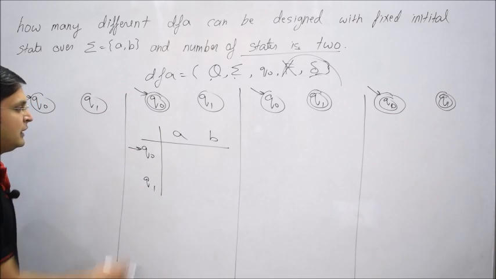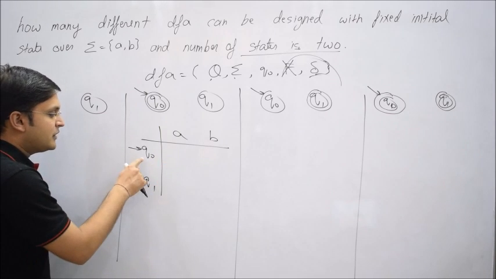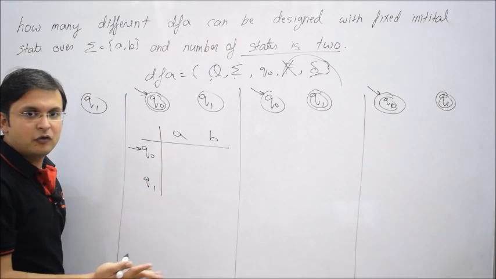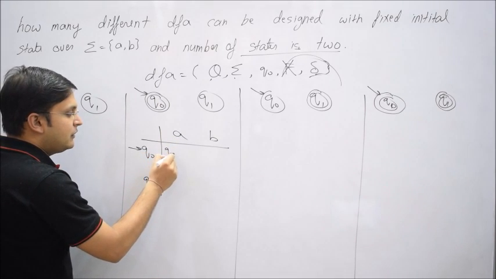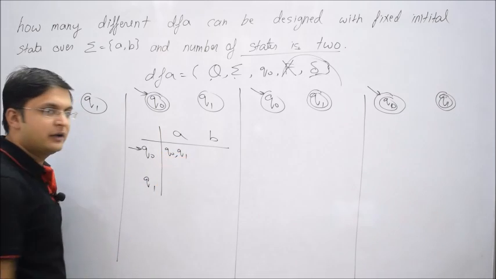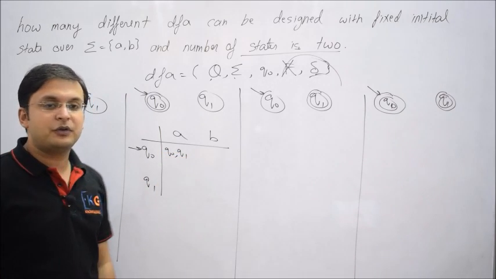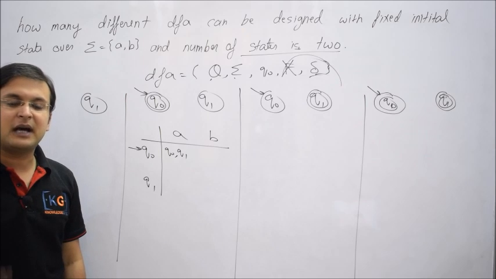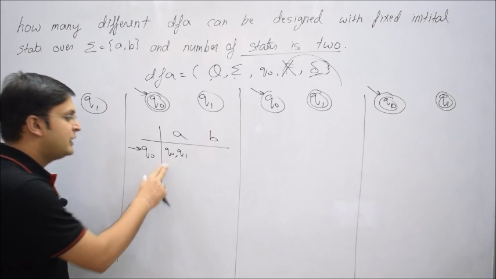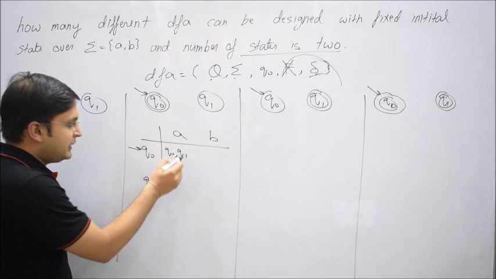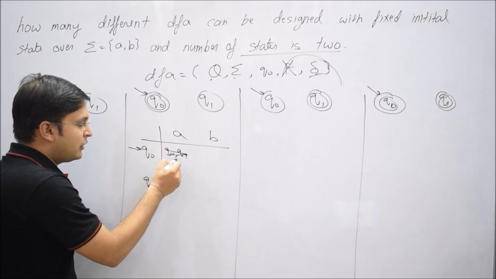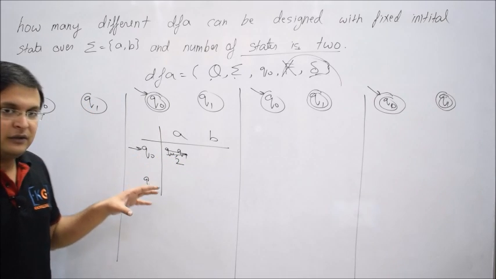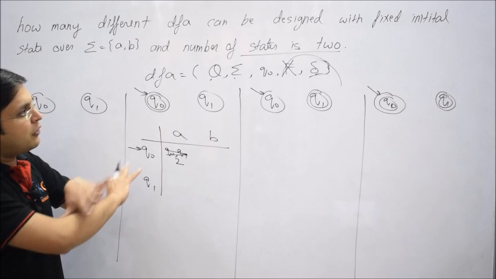Let me put it in this fashion. On a state Q0, taking input symbol A, I have 2 options. That is, either I go to Q0 or I go to Q1. But can I go to both? No, because it is a DFA. Can I go to none? No, because it is a DFA. I must take one out of those, either Q0 or Q1. In general, let me conclude: how many choices do I have? 2 choices. On a state Q0, you see here my intention is not to draw every possible case.